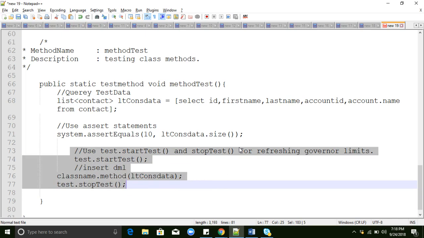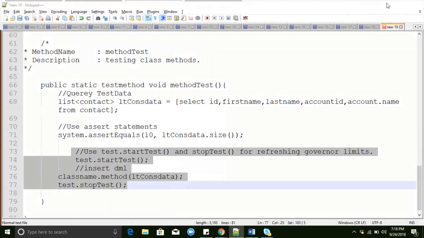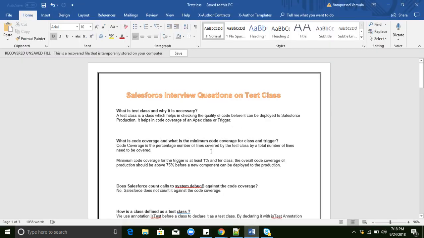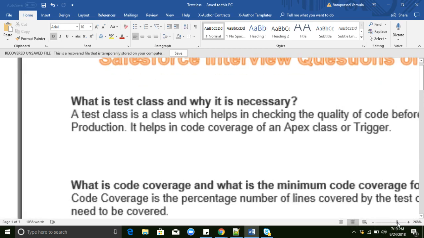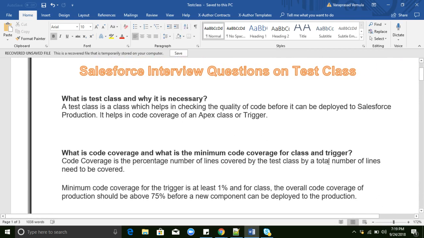Okay, so I will go one by one through this document, so that you can understand what a test class is and why it is necessary. As I explained previously, to deploy our code to production, 75% code coverage is mandatory. This is the question, why and all this. So that we can check whether our Apex classes, triggers, and web services are working properly or not, we can test with the test classes. I will maximize my screen.